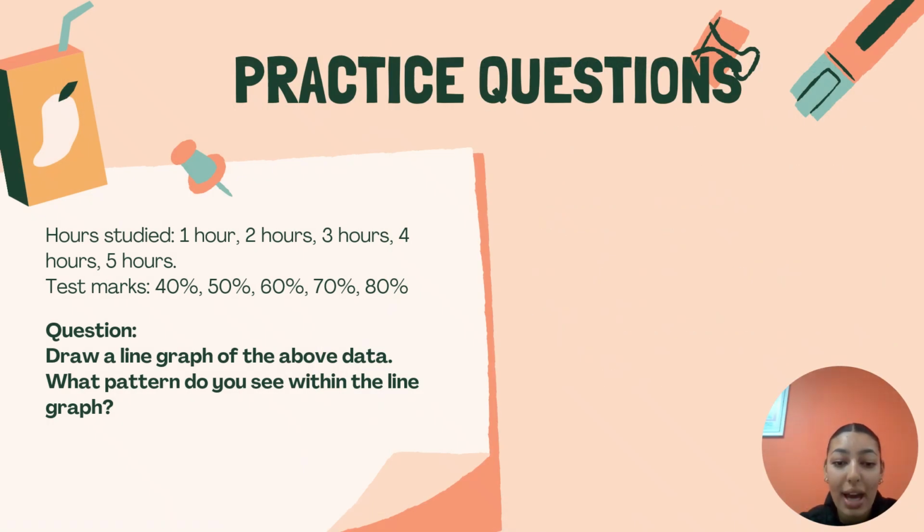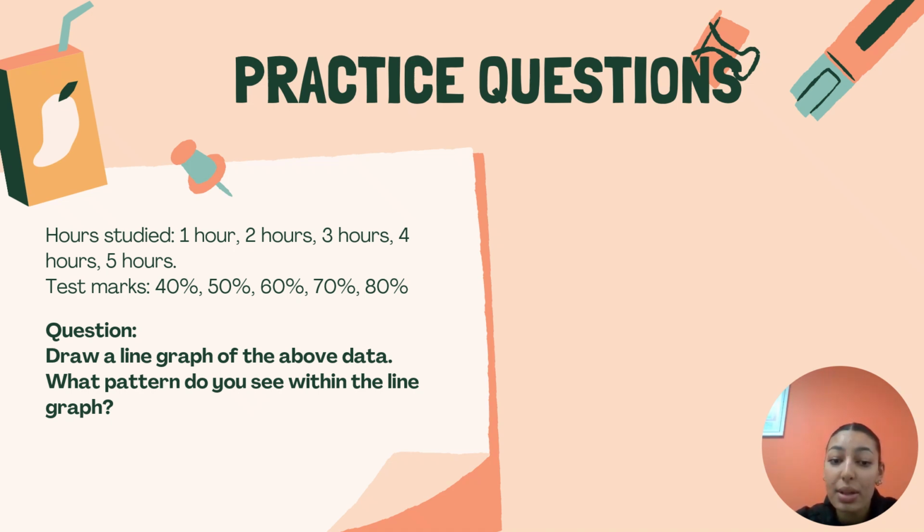Now you are going to have another practice question. So you've studied for 1 hour, 2 hours, 3 hours, 4 hours, and 5 hours. You've seen that there's a certain trend or a certain pattern that you can use. As you might have remembered, we went through patterns, so this is a pattern you can see. Does it keep increasing or does it keep decreasing? Okay, your test marks: when you studied 1 hour, it was 40%. When you studied 2 hours, it was 50%.